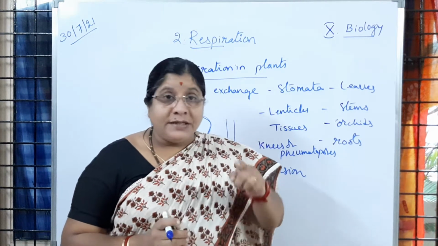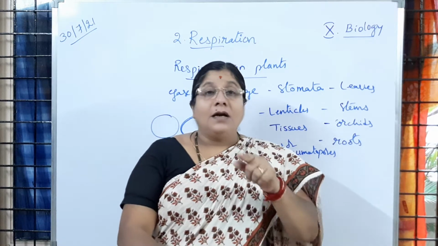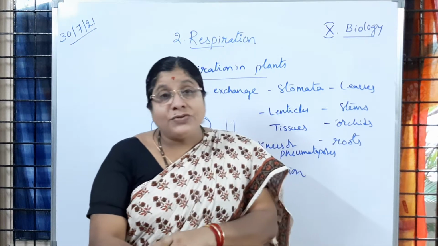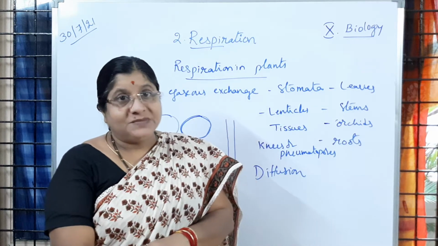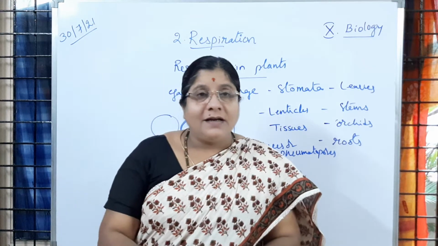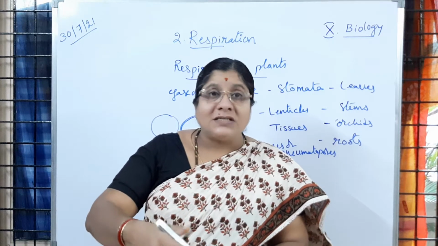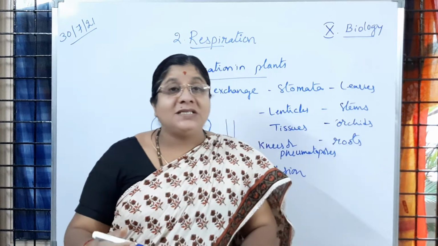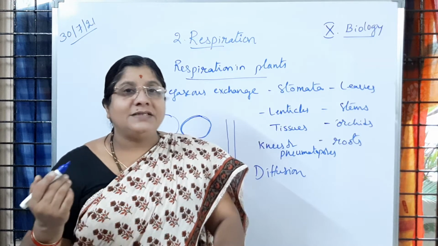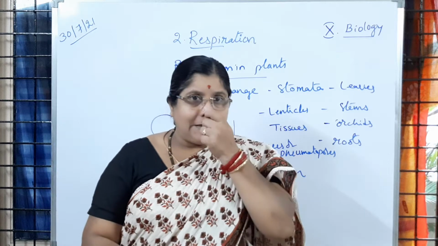Whereas in the process of photosynthesis, you know that the carbon dioxide should enter inside the cell and the oxygen should leave the cell. Whereas in respiration, when the process is going on, carbon dioxide is produced from the cells. That carbon dioxide has to be sent out of the body of the plant. Is it clear to children?